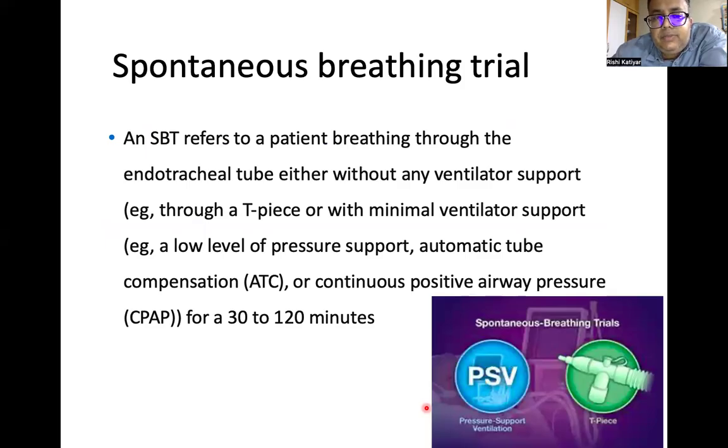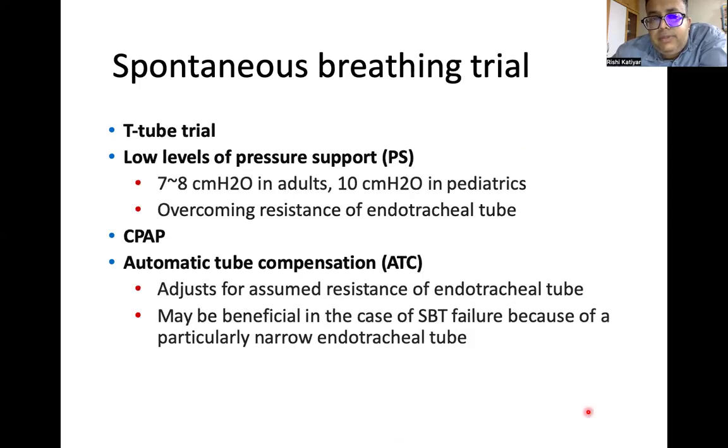Spontaneous breathing trial. A spontaneous breathing trial is given to a patient breathing through an endotracheal tube, either without any ventilatory support through a T-piece, or with minimal ventilatory support, a low level of pressure support, or ATC or CPAP, for about 30 to 120 minutes. These are the two methods of spontaneous trial: either give pressure support or give a T-piece trial. T-tube trial; low levels of pressure support, 7 to 8 centimeters, 10 centimeters in pediatrics, just to overcome the resistance of the endotracheal tube. CPAP; automated tube compensation adjusts for assumed resistance of endotracheal tubes.